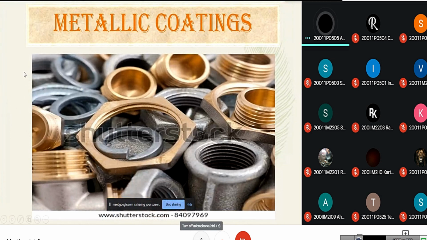Metallic coatings come under the category of protective coatings. First, let us discuss what is a protective coating. Protective coatings are used to protect the metal surface from the environment. It acts as a barrier between the environment and the metal surface. Protective coatings impart some mechanical properties to the surface of the metal such as hardness, electrical properties and thermal insulating properties. They help the metal from corroding.